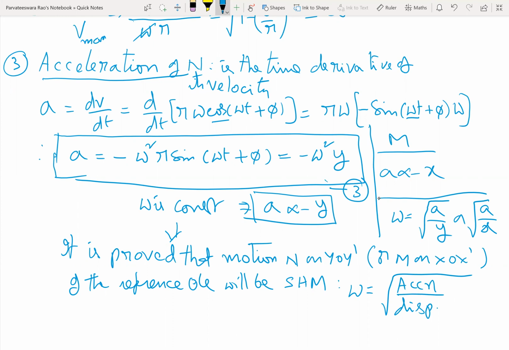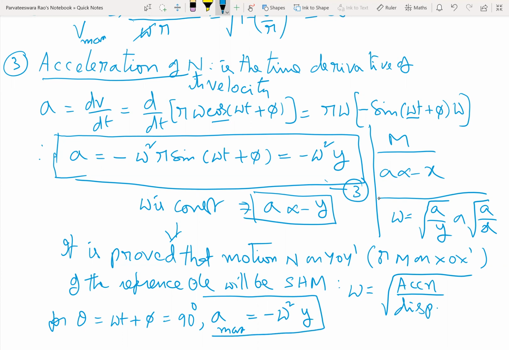And next, for theta is equal to omega t plus phi is equal to 90 degrees, a maximum is minus omega square y, that is minus omega square r.